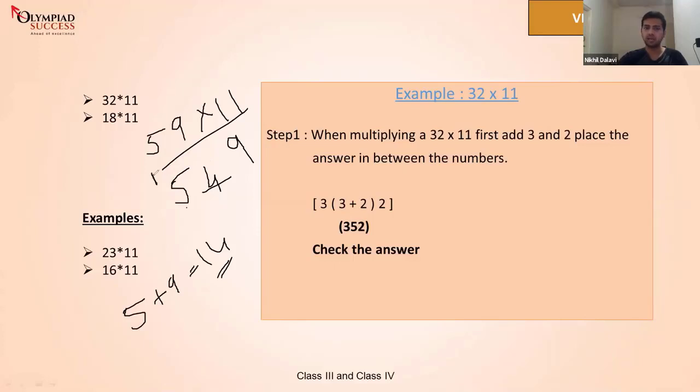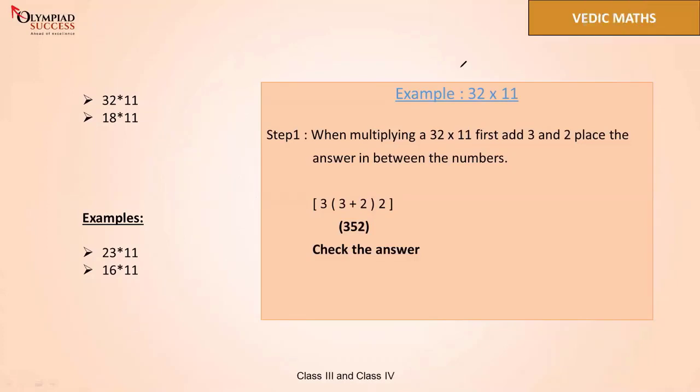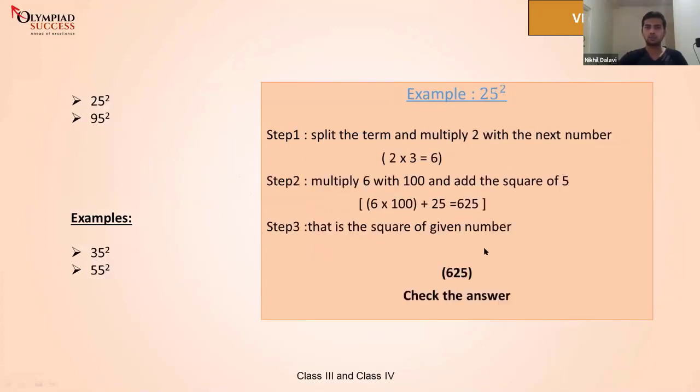So when we carry this 1 above 5, we will add this 1 with 5. That is 6, so the answer is 649. So we solve it in this way. Did you guys understand this? Yeah, most of the students have understood. Okay, so now let's go with the next problem.